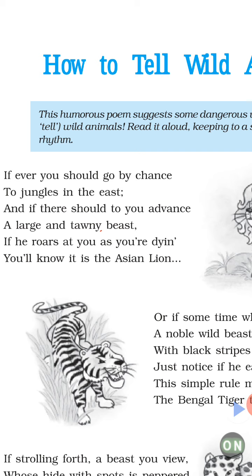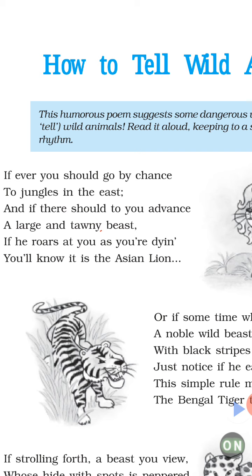So as you know, we have already discussed the complete explanation of the poem How to Tell Wild Animals. So today we will discuss the poetic devices used in this poem. So firstly, we will start from the first stanza. So I'm going to read the first stanza.